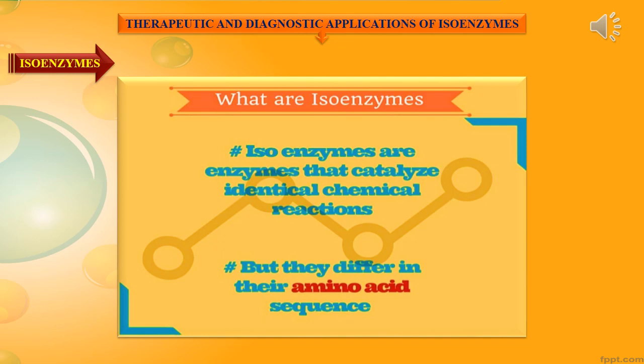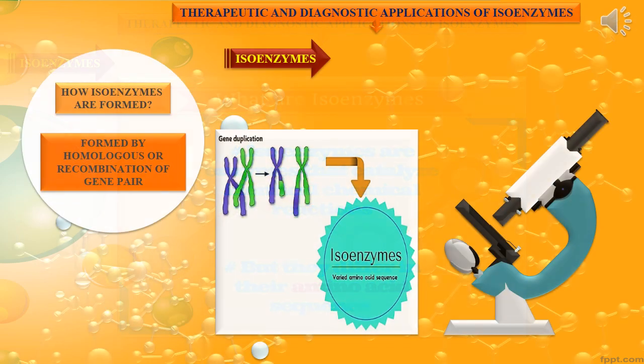Now coming to isoenzymes. Isoenzymes are enzymes that catalyze identical chemical reactions, but they differ in their amino acid sequence. But they catalyze the same chemical reactions. They are called isoenzymes. Iso represents same. So enzymes are catalysts, and the same reaction they catalyze. Only they differ in amino acid sequence.